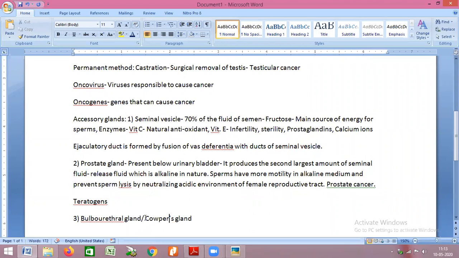So what is the function of the bulbourethral gland or Cowper's gland? It contributes minimum to seminal fluid. Okay. Now, this bulbourethral gland or Cowper's gland releases a fluid which helps in lubrication.